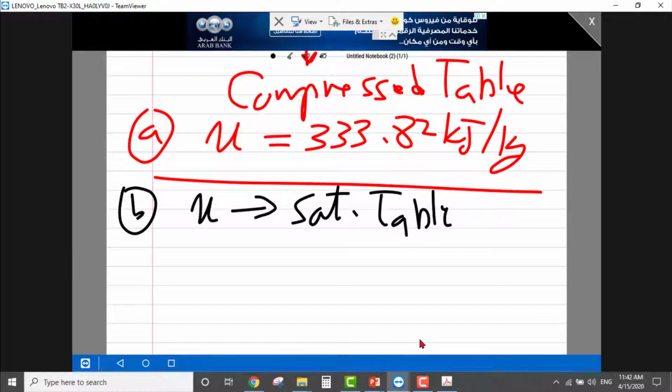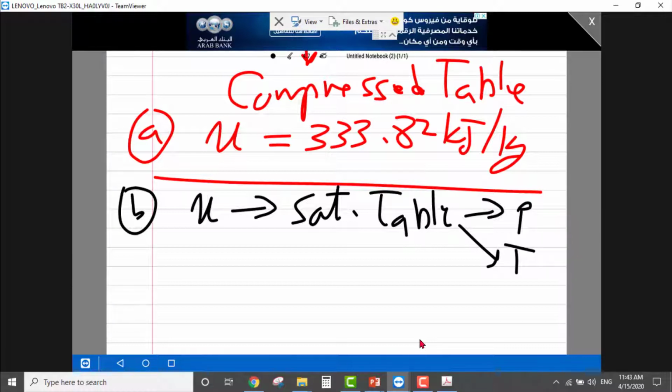Okay, but which table? Pressure table or temperature table? Now, if the state is very close to compressed and we could find the value in the compressed table, or if we could not find the value in the compressed.